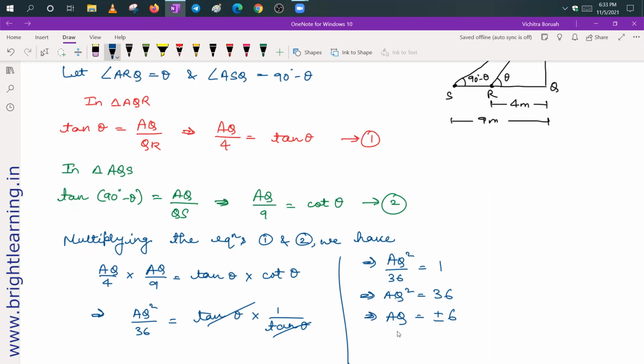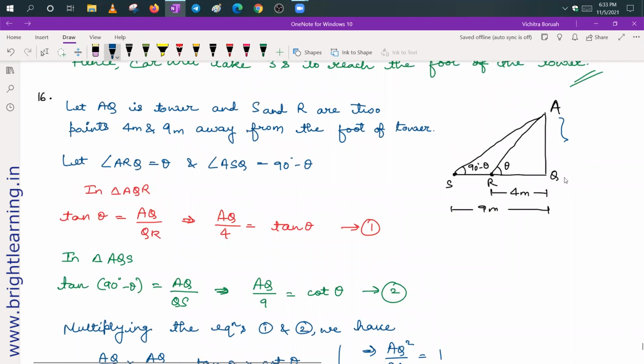Now, what is AQ? AQ here is the height of this tower, and height cannot be negative.